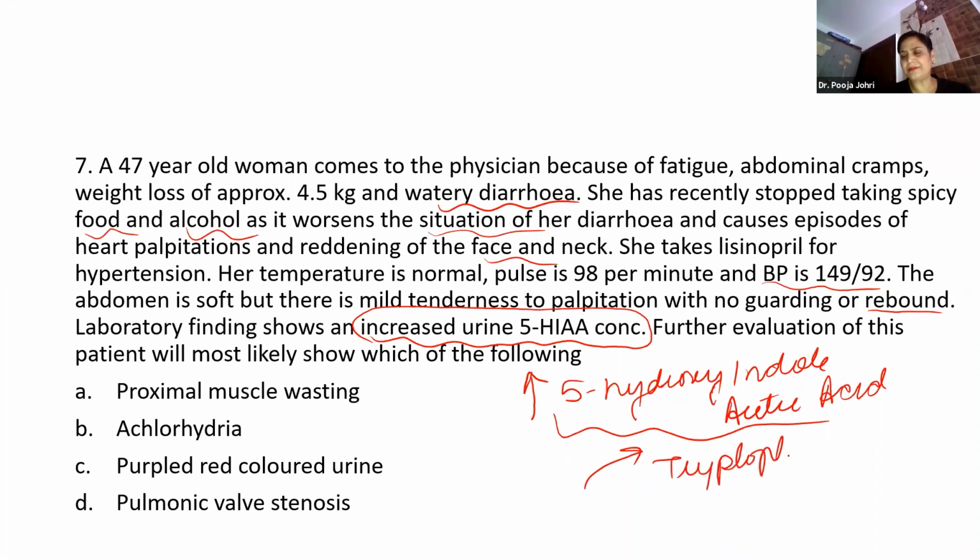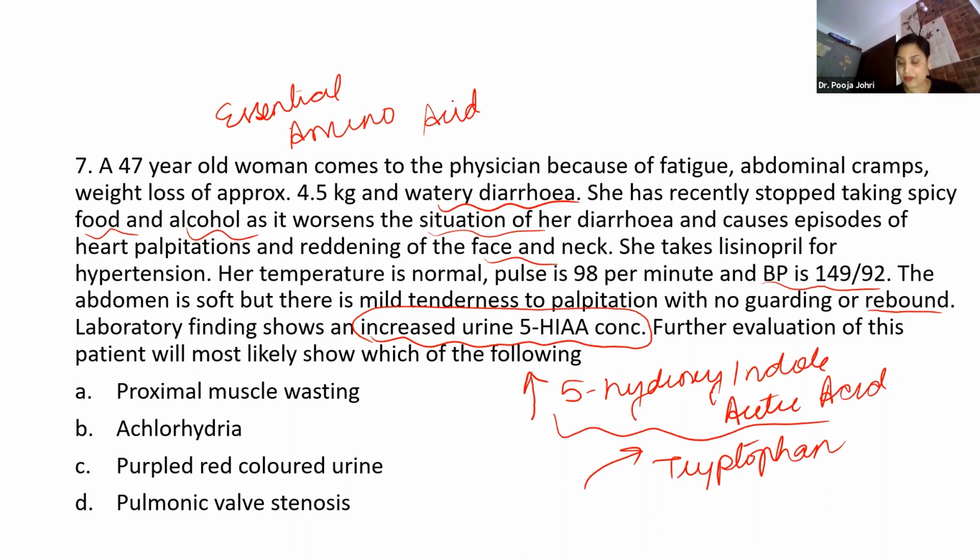Very simple. Now this tryptophan is an essential amino acid.